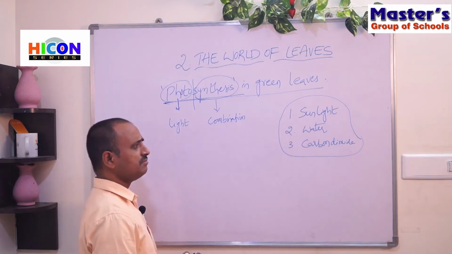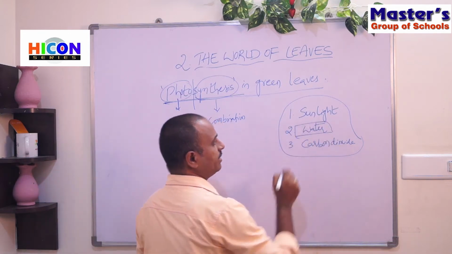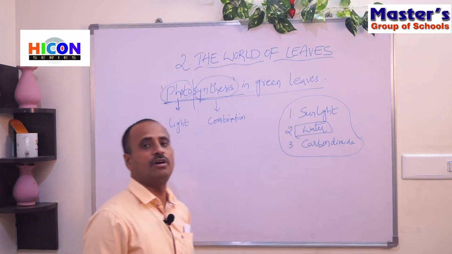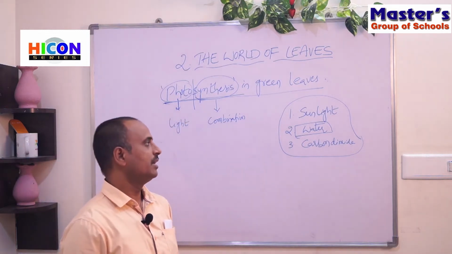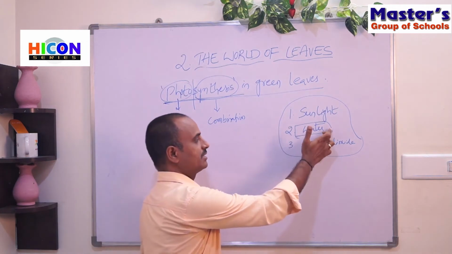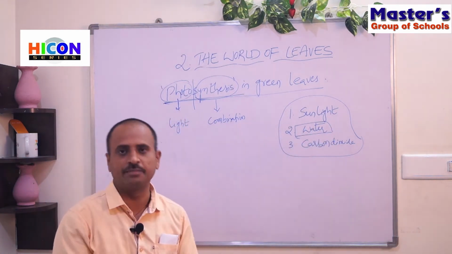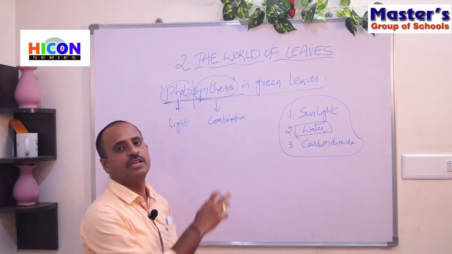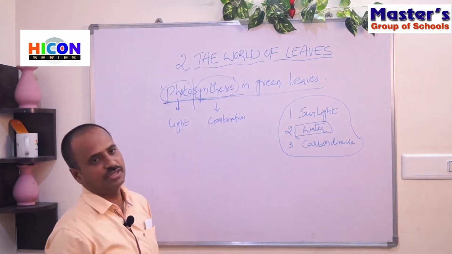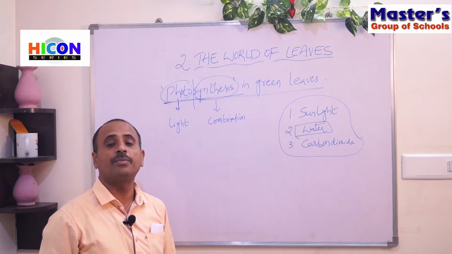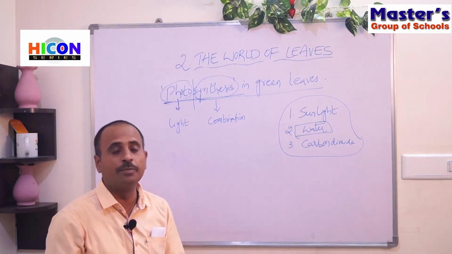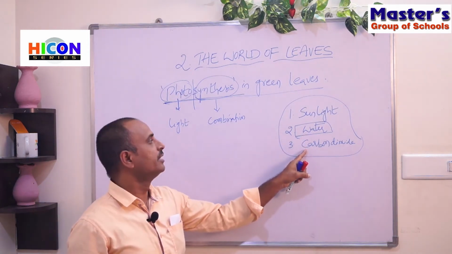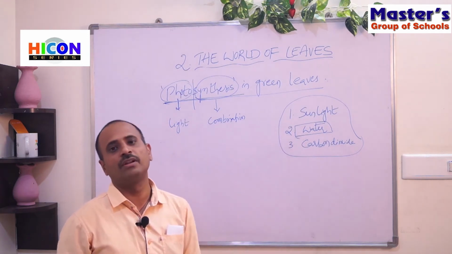For example, the plant absorbs water from the soil, and carbon dioxide is absorbed by the leaves from the atmosphere, and this water, minerals and carbon dioxide are mixed. In the presence of sunlight and chlorophyll, it prepares its food, and this process is called photosynthesis. So photosynthesis is the process of preparation of food by the leaves by combining water, minerals and carbon dioxide in the presence of sunlight and chlorophyll.